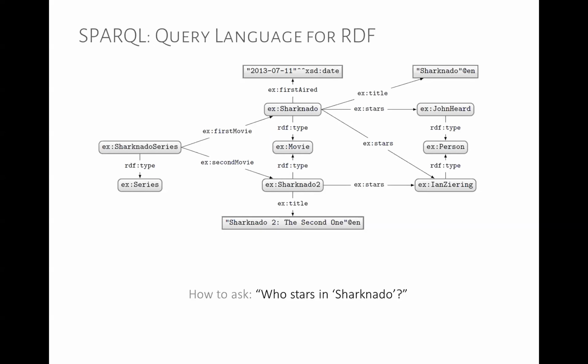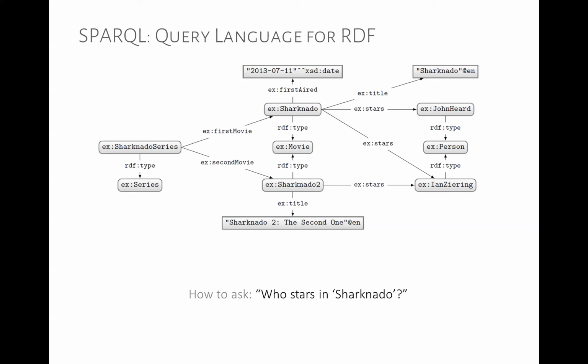So we have this lovely RDF graph. Sorry if I start scratching myself. I'm allergic to mosquitoes and I got bitten all over last night. Very annoying. So we have this lovely RDF graph that describes Sharknado, Sharknado 2, Sharknado series. We have some actors and so forth.